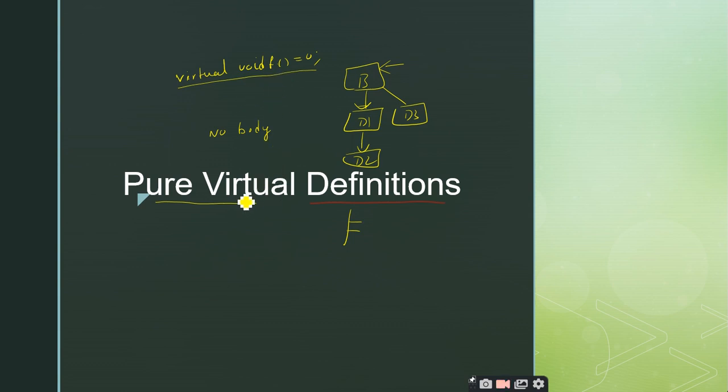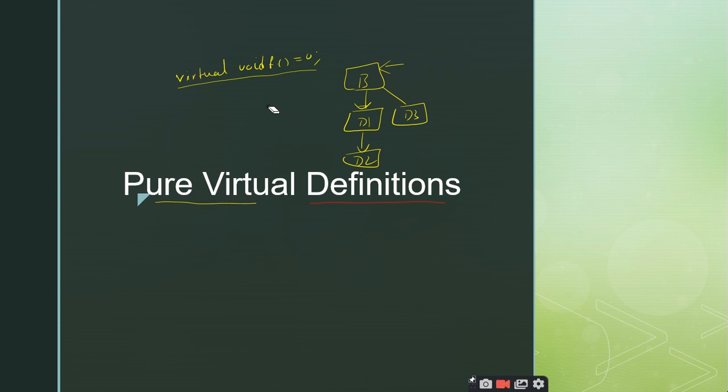Can I say that the virtual function or pure virtual function is a member function of the class or not? Yes, sir. So what are the two ways of defining the member functions of a class? Inside and outside the class.